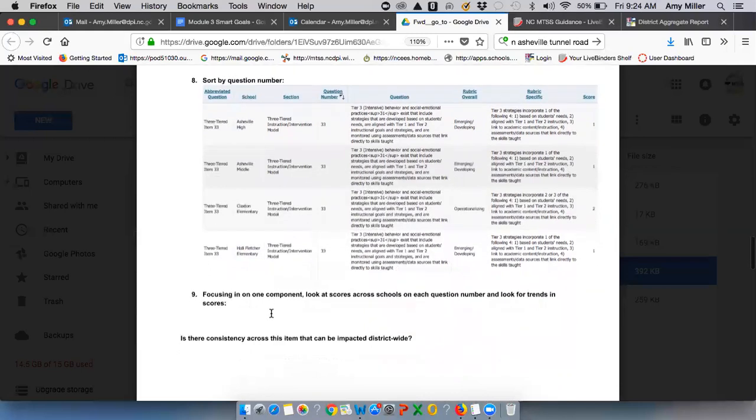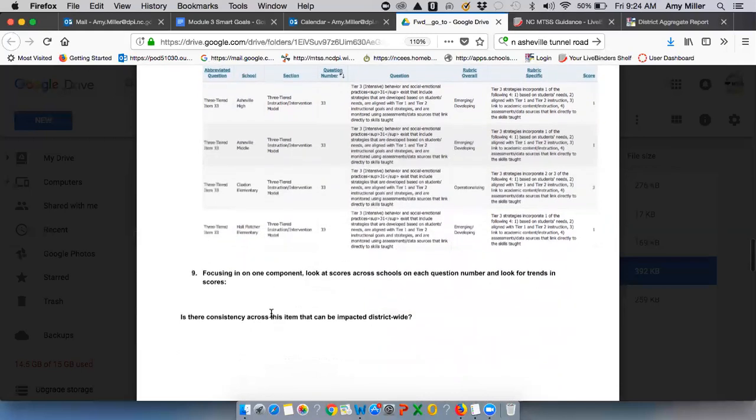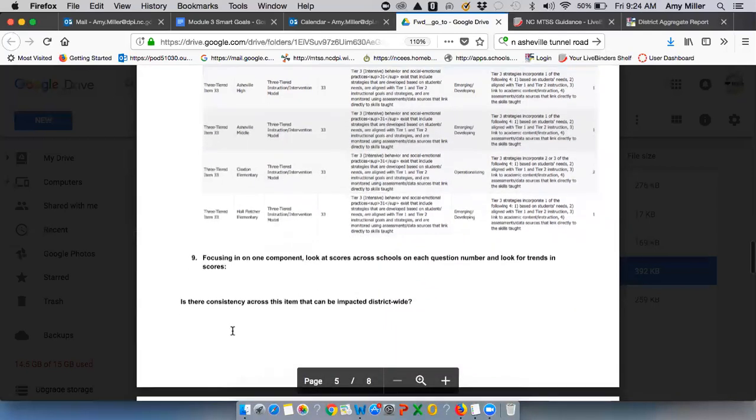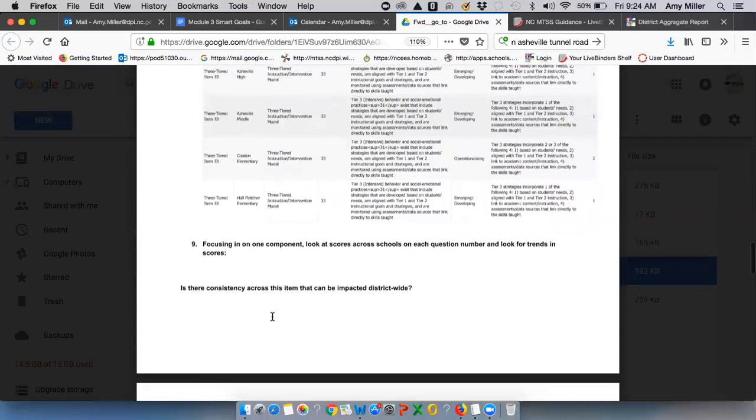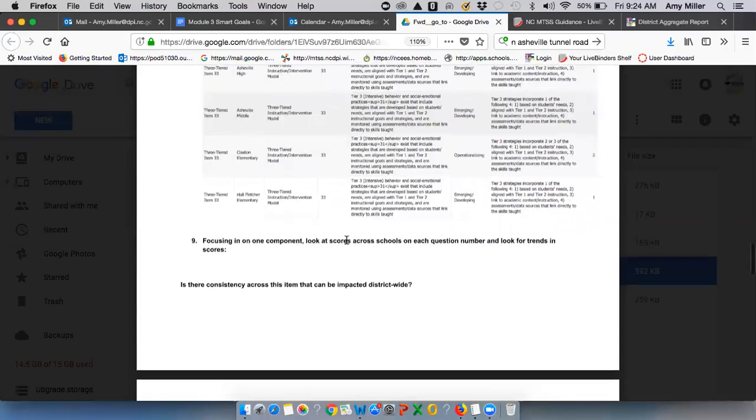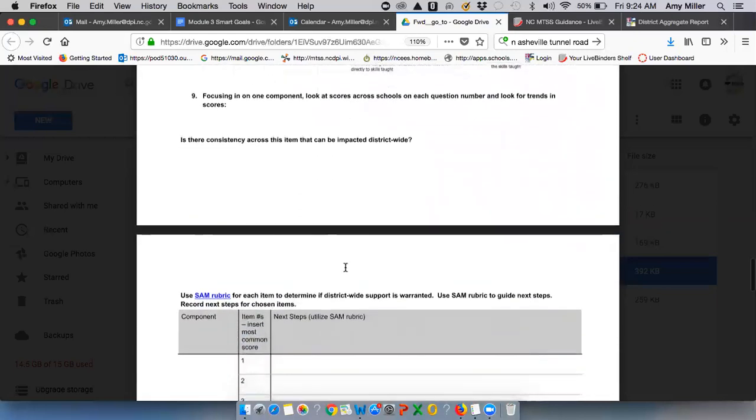So we ask that you then focus in on that one component and look at the scores across the schools on that question number, on those question numbers. And then we just ask some questions. Is there consistency across this item that can be impacted district-wide?